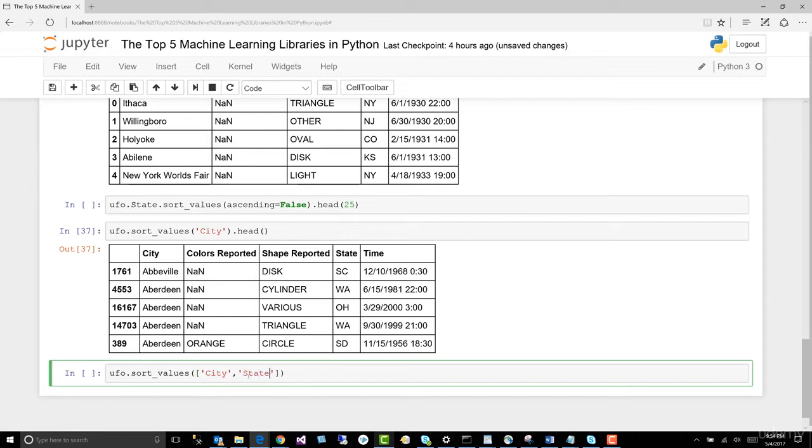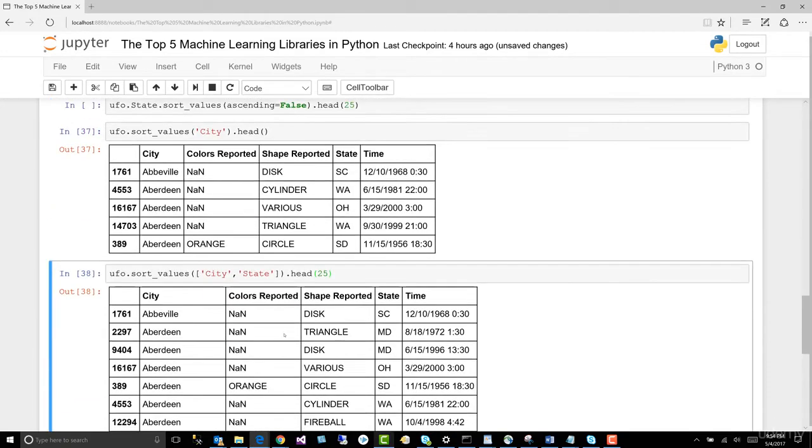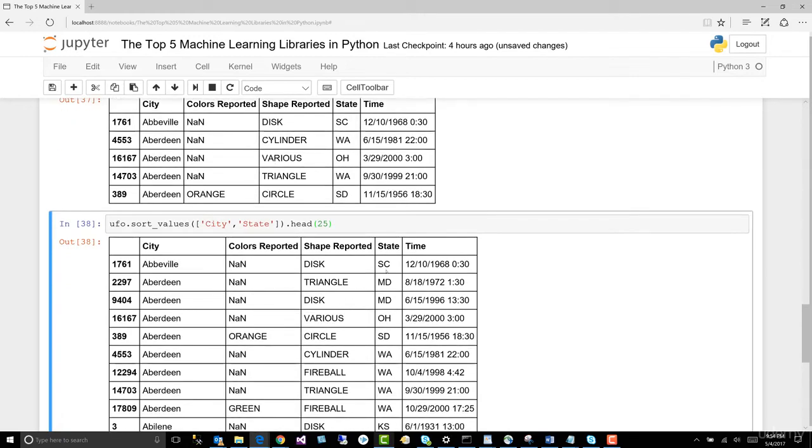So we're going to sort on city first, and then we're going to sort on state, right? And then we'll do dot head, and we'll look at the first 25. Come to the end, hit Control Enter. And we've indeed sorted on city first, and then sorted on state.